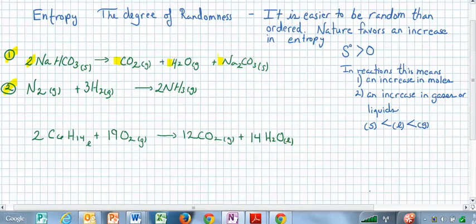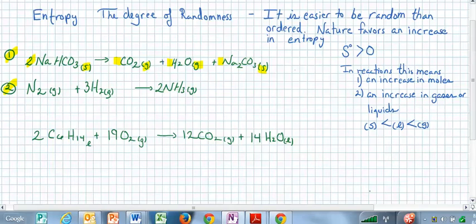That in itself tells you that randomness is increasing, but take a look also at the states of matter. We're going from a solid, very ordered, to a gas, very non-ordered, another gas, and another solid. So by looking at the number of moles and the states of matter, in this case we can say that our randomness is increasing.